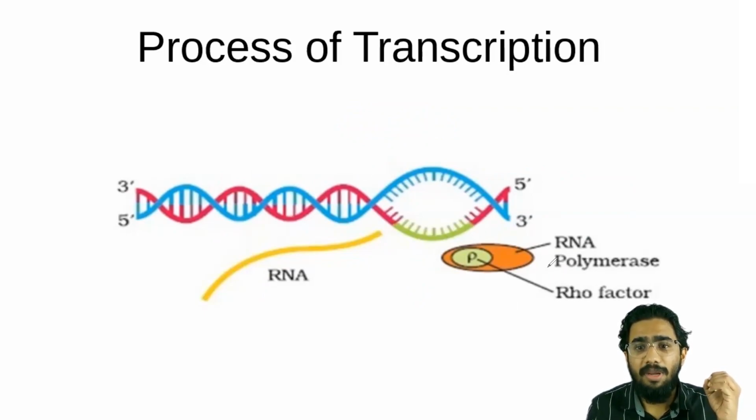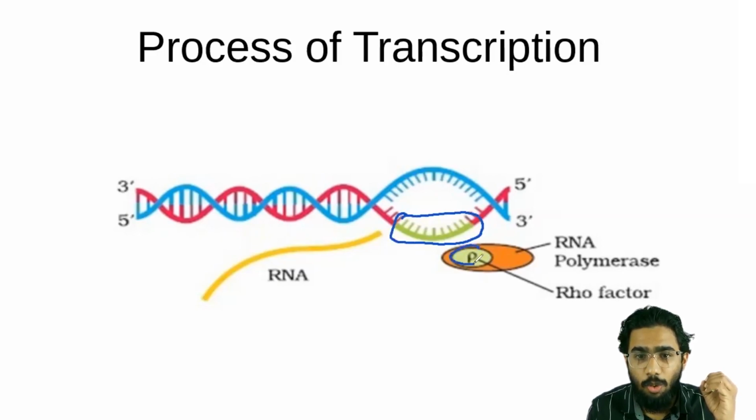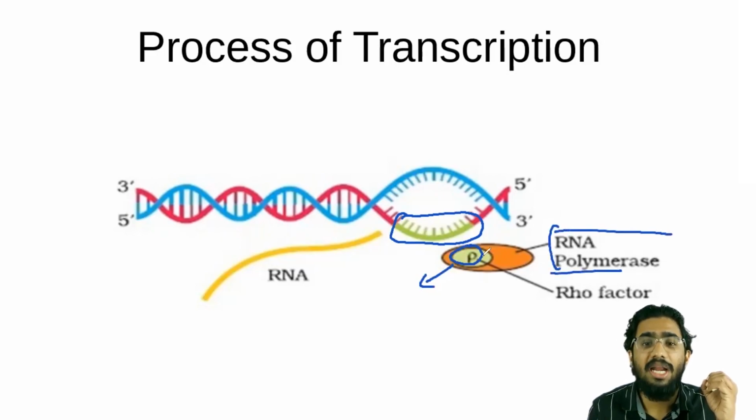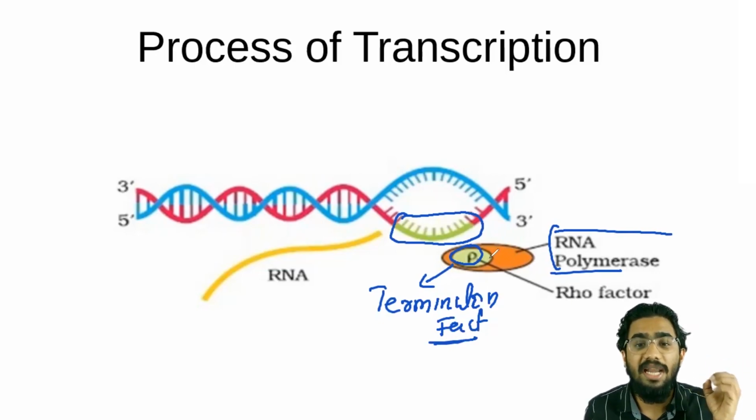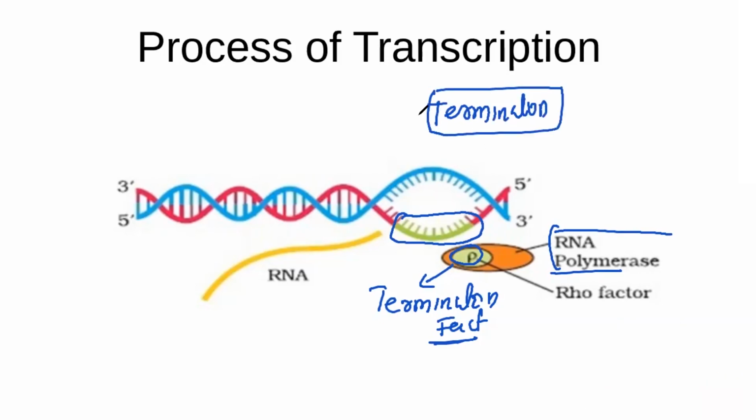When that RNA polymerase reaches the terminator sequence, you can see this is the green terminator sequence, what will happen? Some other factor, marked here as rho, comes and binds on the RNA polymerase enzyme. Are you understanding? So what will you call this rho factor? The rho factor is otherwise known as the termination factor. When the termination factor binds on the RNA polymerase, this rho factor will inactivate the RNA polymerase, and the process of transcription will stop. This step we call termination, and the newly formed RNA will be released.